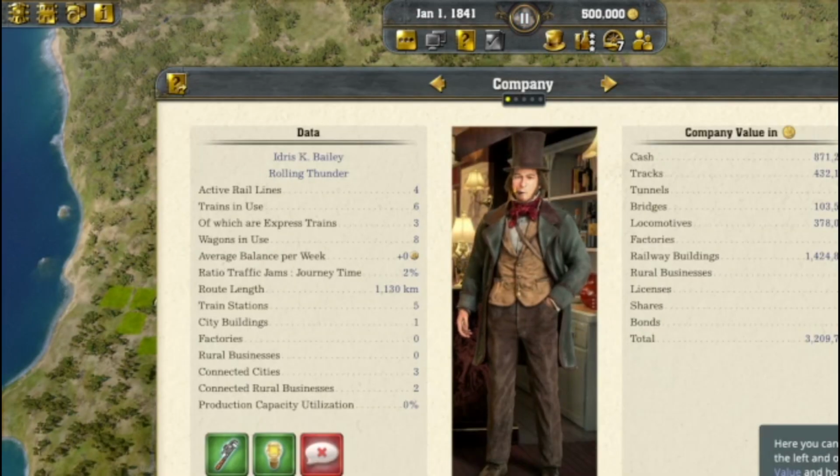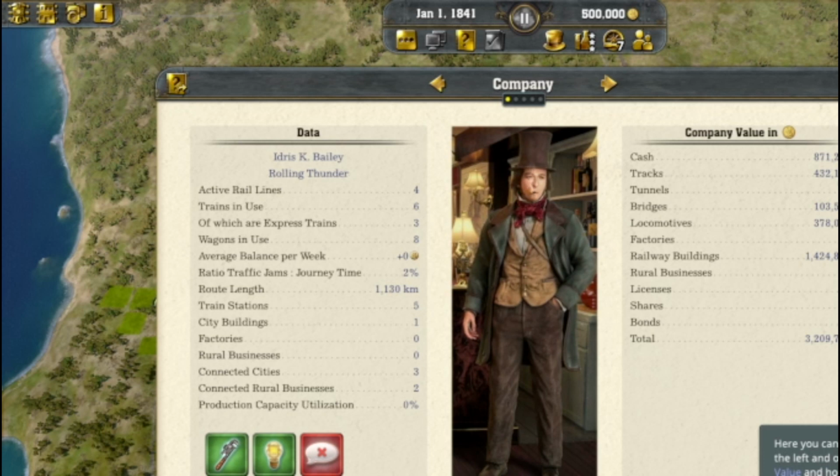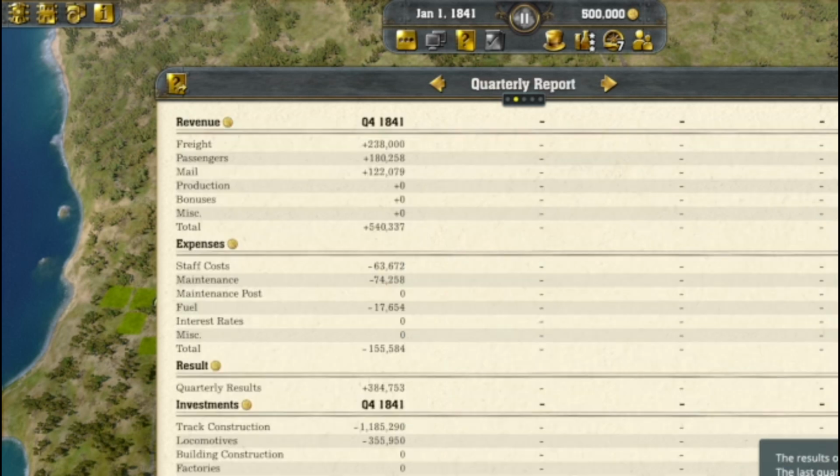Here you can see some data about your company on the left, and on the right side the current company value and how it's calculated. Okay, 3.2 mil. The results of the last 4 quarters are displayed here. The last quarter is on the left.